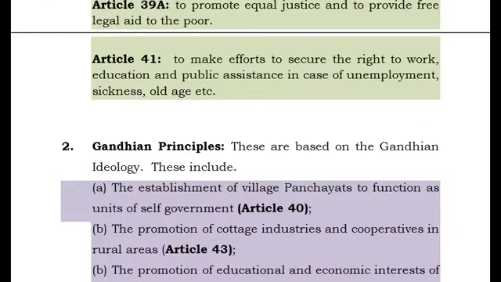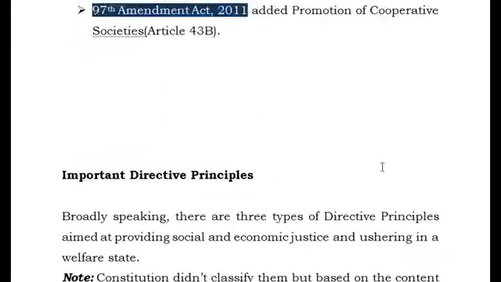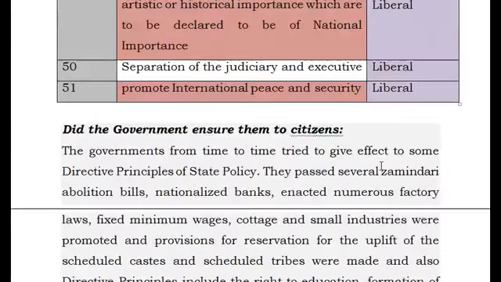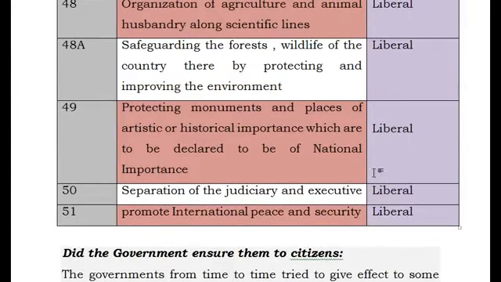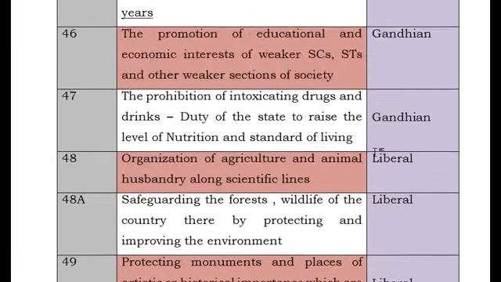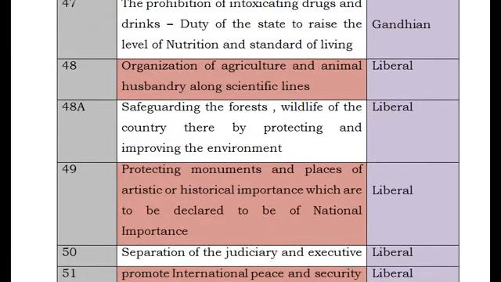So friends, we have seen what the directive principles of state policy are, article by article. In the next class we will see how these were classified, what are the socialistic and liberal principles, how the government has ensured them for the citizens, and what is the difference between the fundamental rights and the directive principles of state policy.